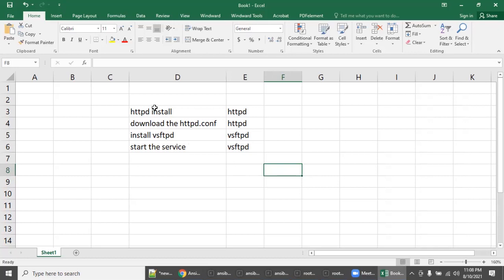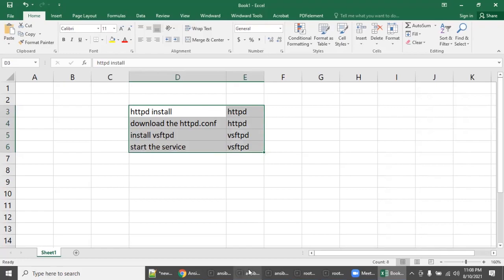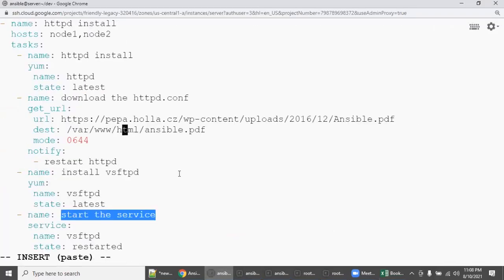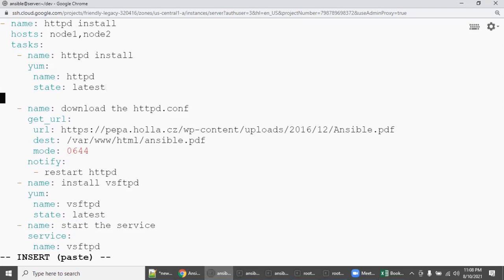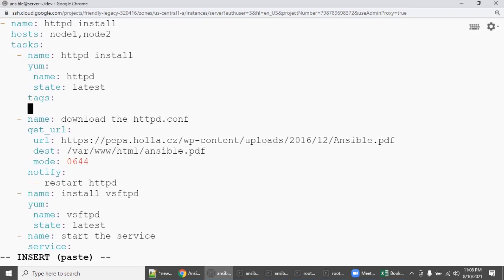Okay. If you are starting your Ansible career, this is how I used to recommend, right? Go here, go here. So now how to tag it, right? Bring the cursor exactly name, module, where it starts. So here you need to say tags. Okay, give some name. Don't give Vijay. Don't give such names, because it has to be a meaningful name. So you have to say HTTPD.